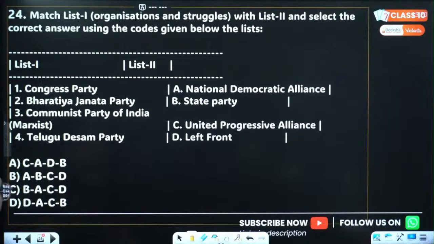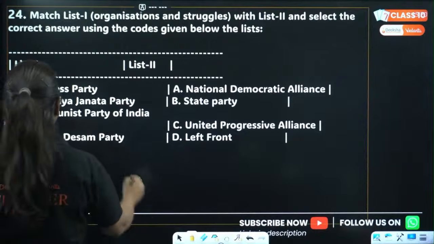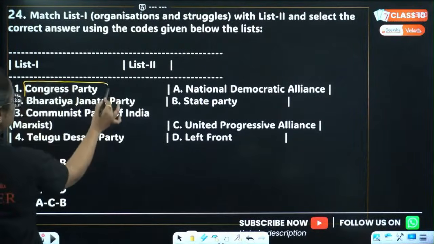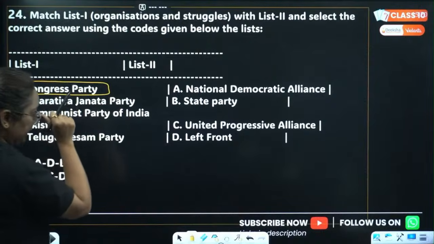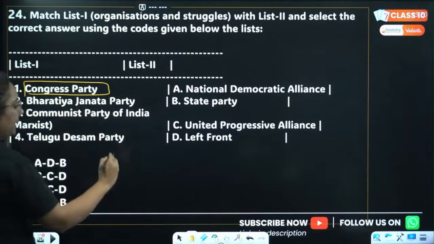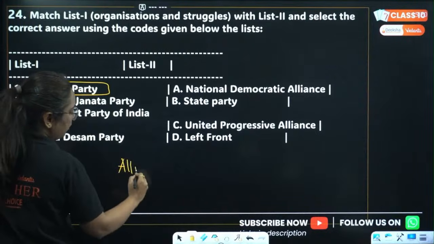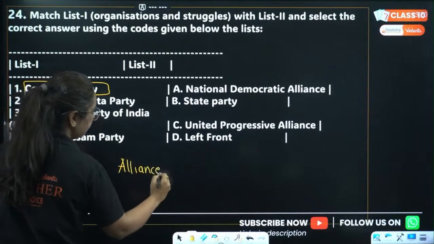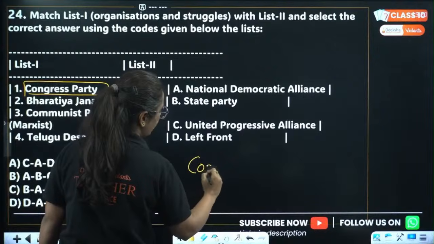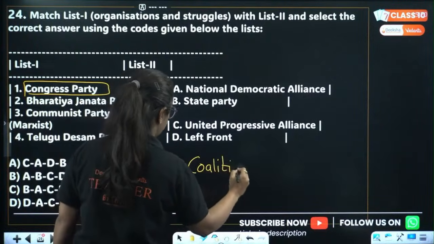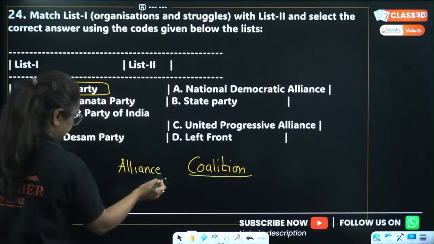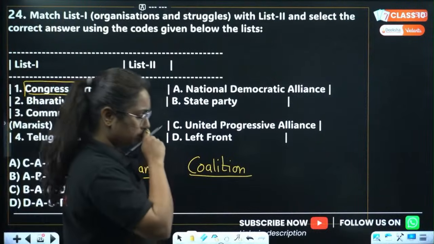Okay, so let's match it. We can see here it is Congress Party, Indian National Congress, right? Now pay attention, there are two words in your book. One is alliance, ठीक है? The other one is coalition, right? Are you guys confused between the two? Yes, you get confused sometimes.